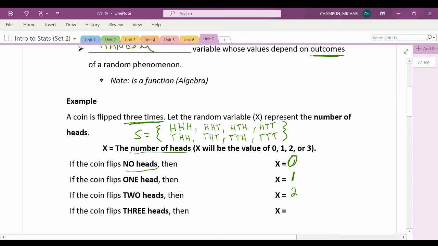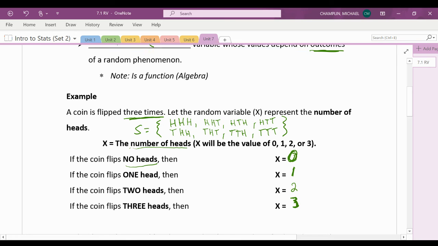It's kind of making sense. And if you flip 3 heads, you have 3. Because your max can be 3 heads, right? Your max can be 3 heads because you're flipping the coin 3 times. You can't have 4 heads because there's not 4 coins. All right. So we're just taking the outcome and giving it a value. So hopefully that makes a little sense.